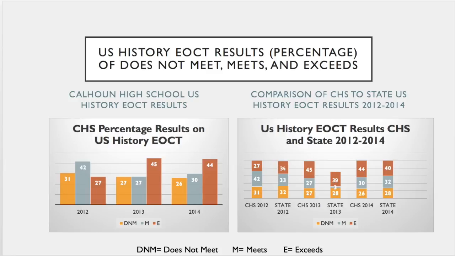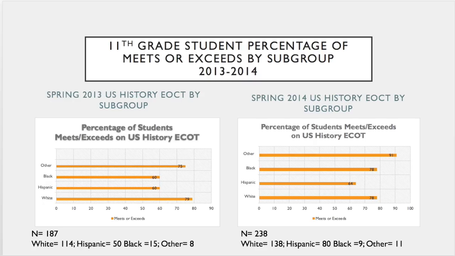In 2014, Calhoun High School had more in the exceeds category and less in the does not meet, so you see it performing better than the state in that year as well.